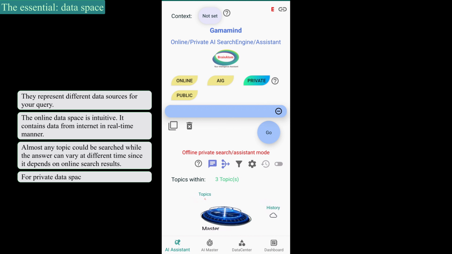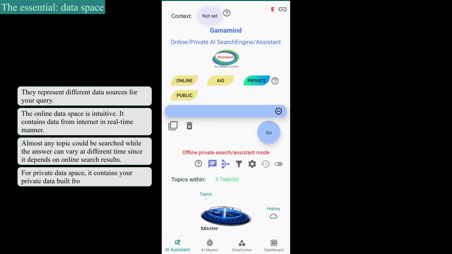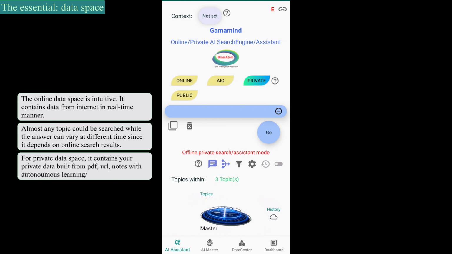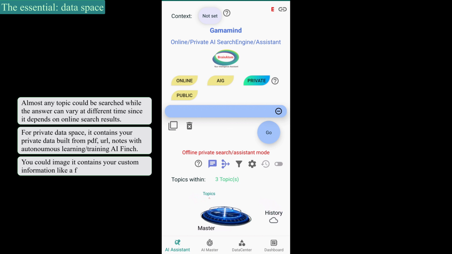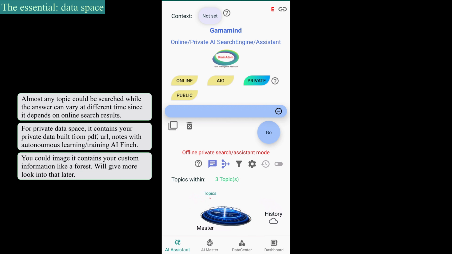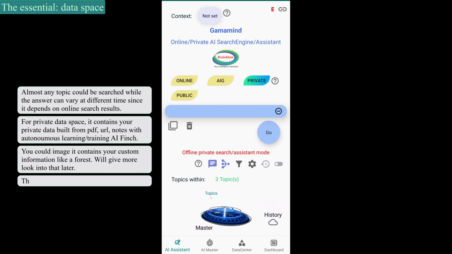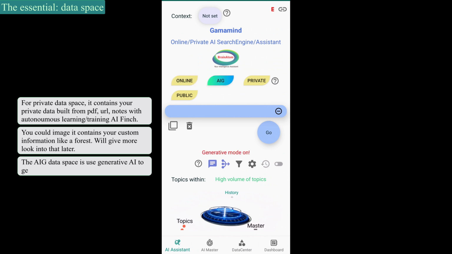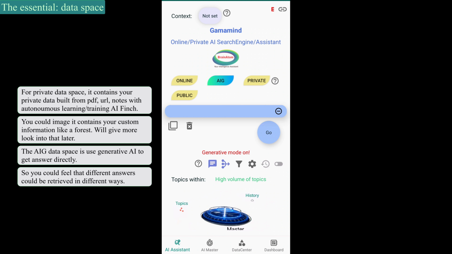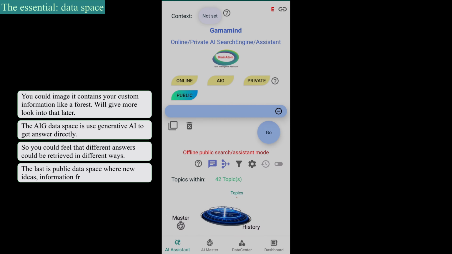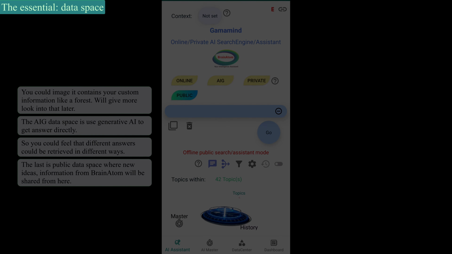The private data space contains your private data built from PDF, URL, and notes with the autonomous learning training AI Finch. You could imagine that it contains your custom information, like a forest. We'll take a closer look at that later. The AIG data space uses generative AI to get answers directly, so you could feel that different answers could be retrieved in different ways. The last is the public data space, where new ideas and information from BrainAtom will be shared.